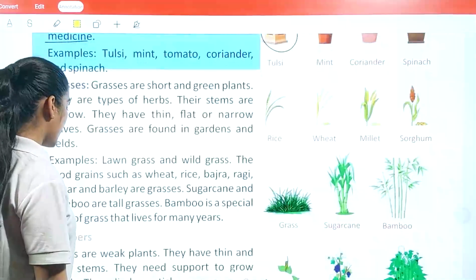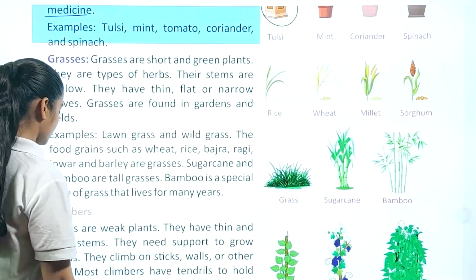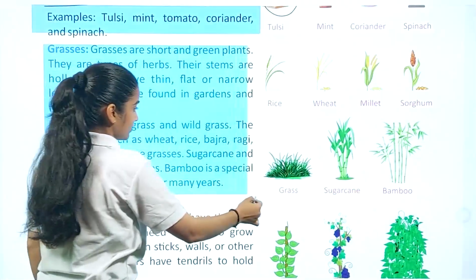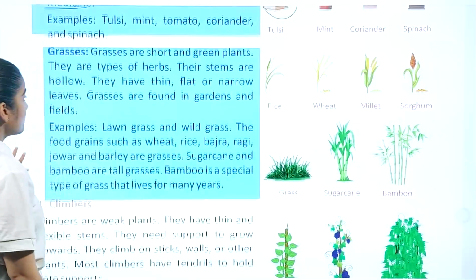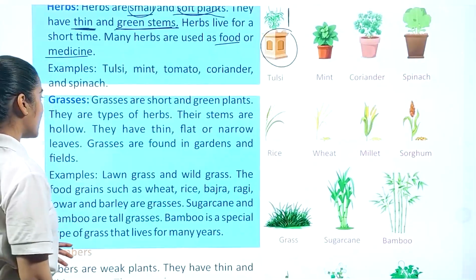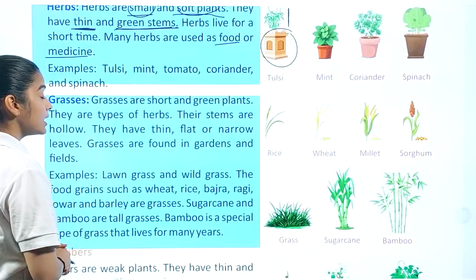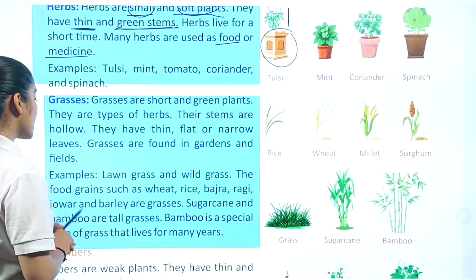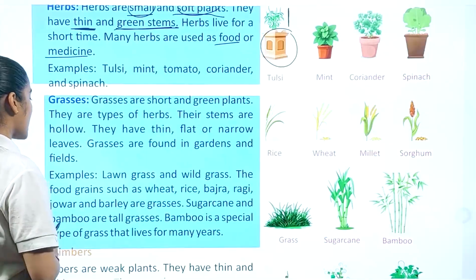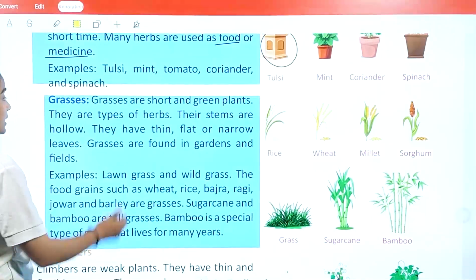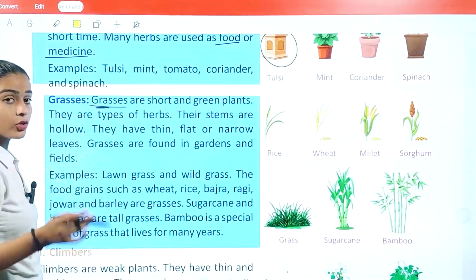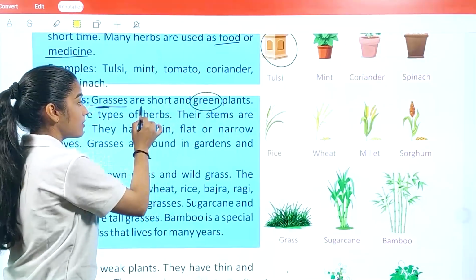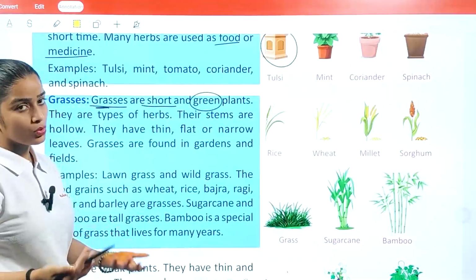The next we have is grasses. So grasses are short and green plants. They are types of herbs. Their stems are hollow. They have thin, flat or narrow leaves. Grasses are found in gardens and fields. So what we understand here is that grasses are part of the herbs only. They are green in color and very short in size as compared to herbs.